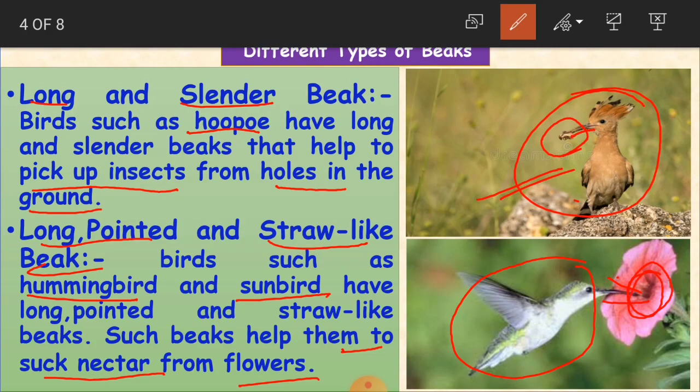We have already learnt in our plants lesson that the insects get attracted towards the flowers. Why? To suck the nectar, to have the nectar. So what is nectar, children? It is a sugar-type liquid which is formed in the flower. So they get attracted to them, and these hummingbird and sunbird are going to suck that nectar through their beak, which is available from the flowers. So this is how they eat their food. Clear, children?